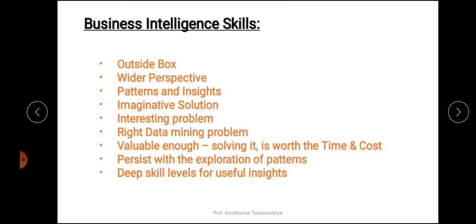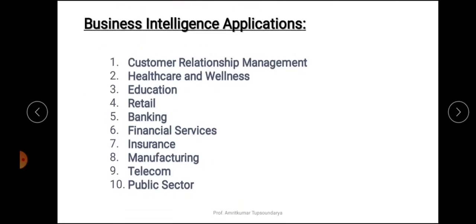Now, talking about the area of applications or the business intelligence applications, these are predominantly the 10 applications where business intelligence can be applied. For example, customer relationship management, healthcare and wellness, education, retail, banking, financial services, insurance, manufacturing, telecom, and the public sector.